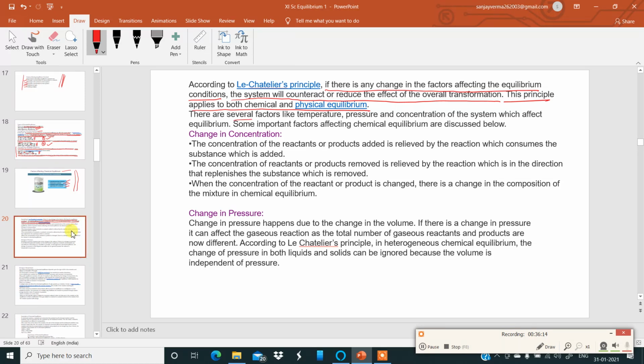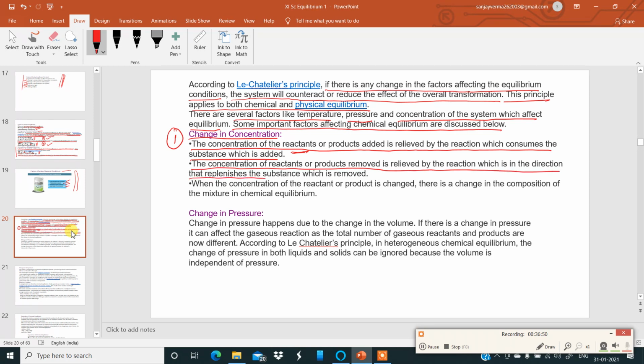There are several factors like temperature, pressure and concentration of the system which affect equilibrium. Some important factors affecting chemical equilibrium are discussed below. Let's discuss them slowly. Change in concentration. The concentration of the reactants or products added is relieved by the reaction which consumes the substance which is added. That means if I increase the concentration of the reactant, then the reaction will proceed in the forward direction. Okay. Then the concentration of the reactant or products removed is relieved by the reaction which is in the direction that replenishes the substance which is formed.